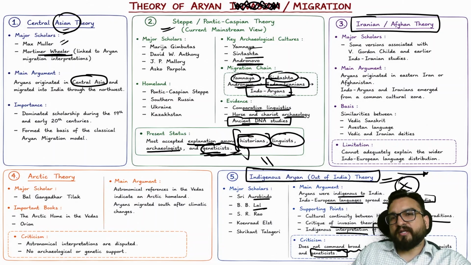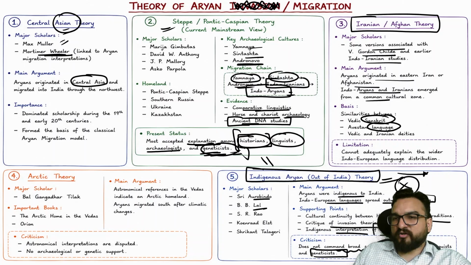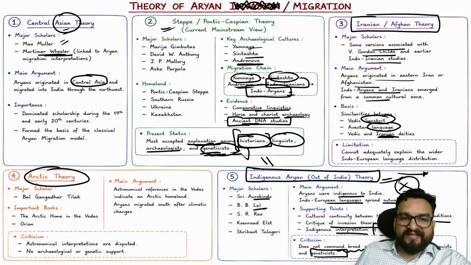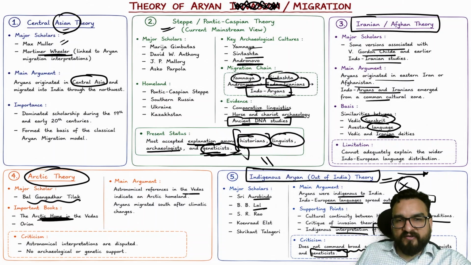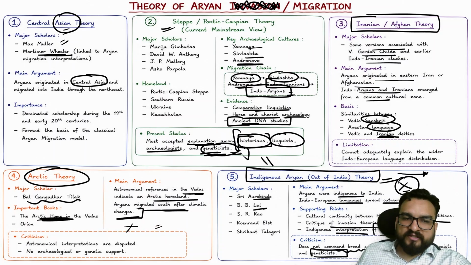Then is the Iranian theory. Some versions, like V. Gordon Childe and Indo-Iranian studies, say that Aryans originated in eastern Iran and then migrated over here. The similarities are in the Vedic Sanskrit and Avestan languages, and Vedic and Iranian deities, right? Then there is the Arctic theory. Bal Gangadhar Tilak says that an Arctic home is basically mentioned in the Vedas, and astronomical references in the Vedas indicate an Arctic homeland. Aryans migrated south after climatic changes. This is one thing, but this is also rejected. No archaeological or genetic support.